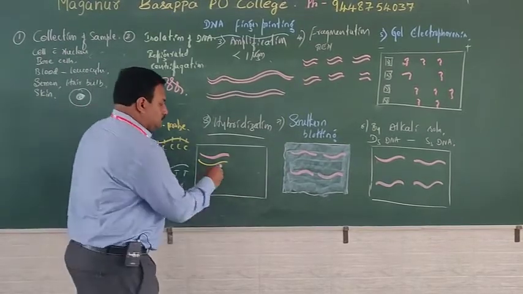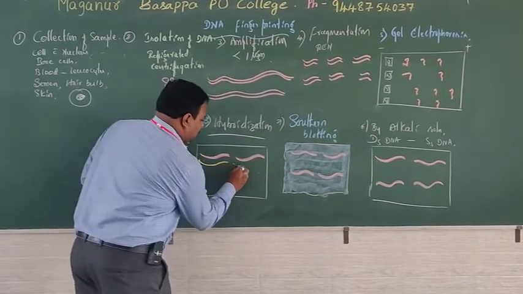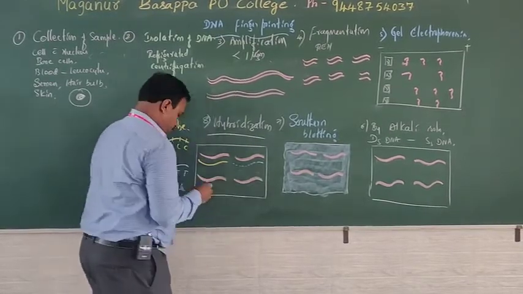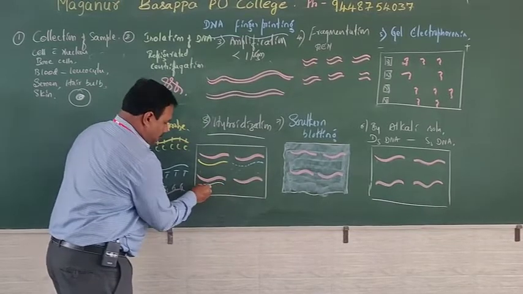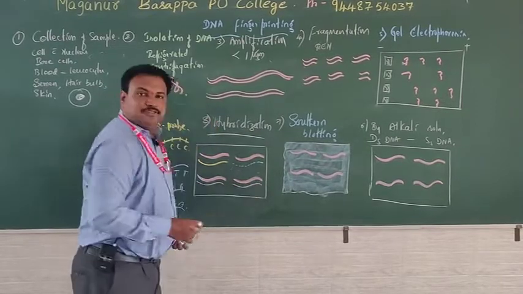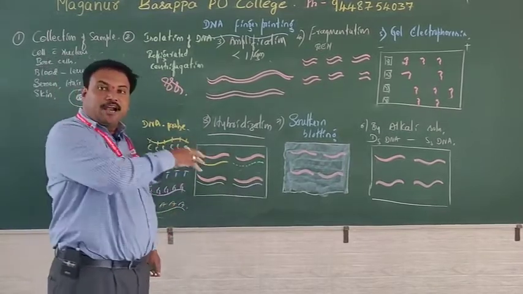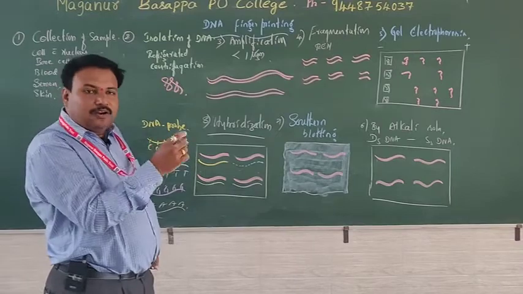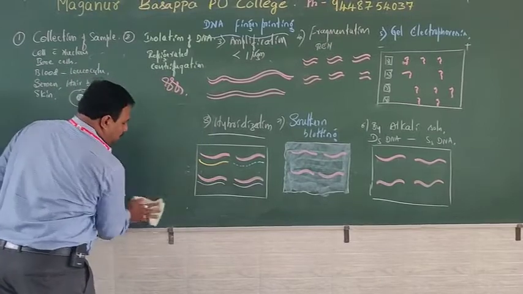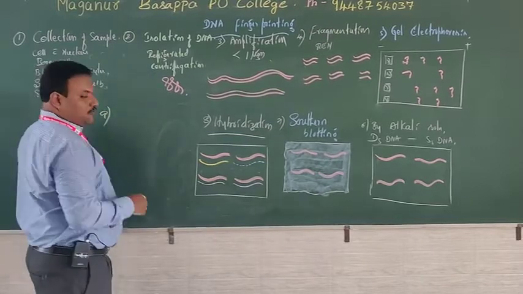Next one. It binds with the probe. Now, for certain reasons, the natural DNA is bound with artificial DNA. That's why it is called hybrid. One is known and one is not known. Hybridization. After hybridization, if it is exposed to an X-ray sheet under controlled conditions, then it will give the picture.